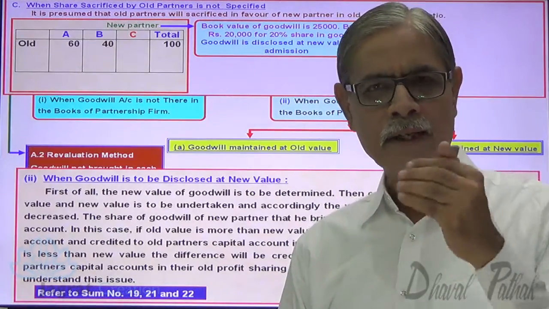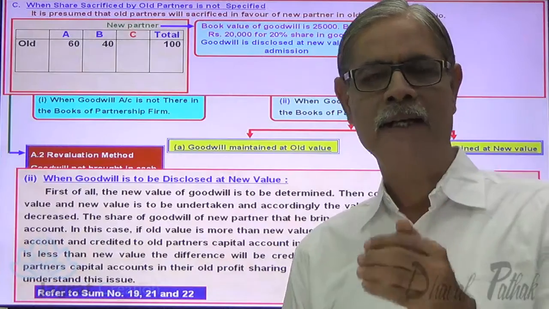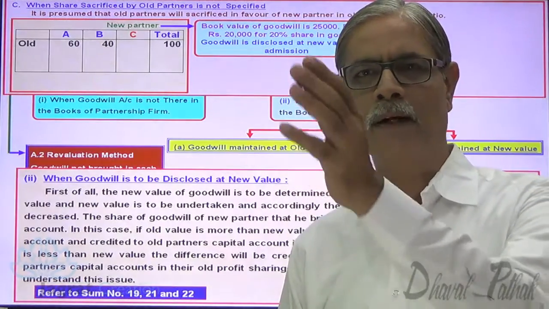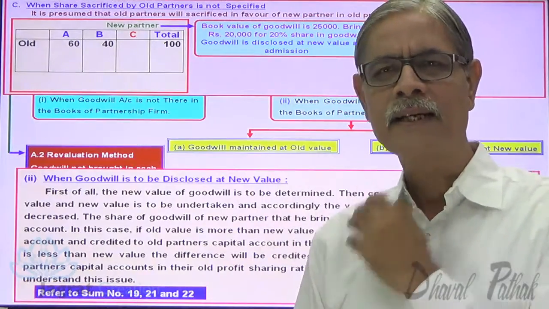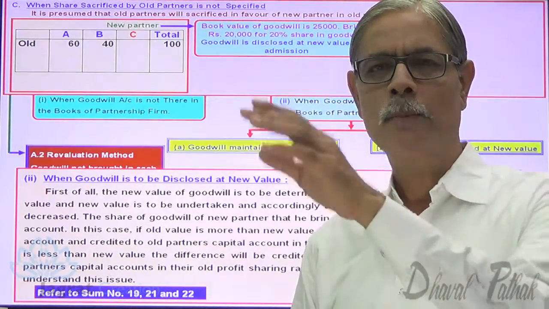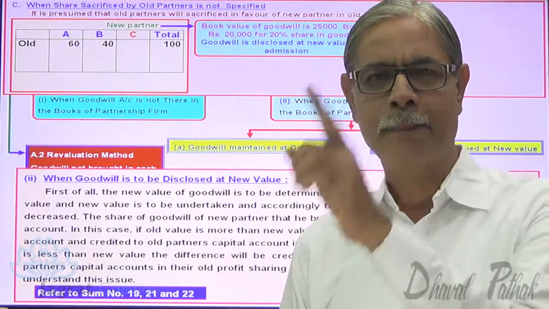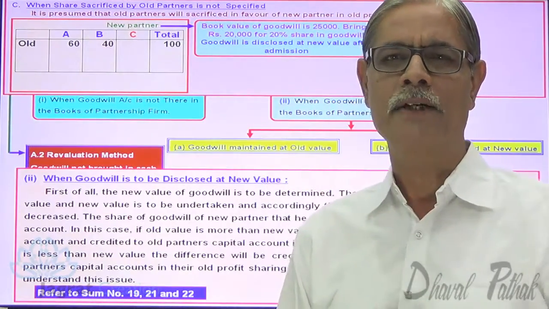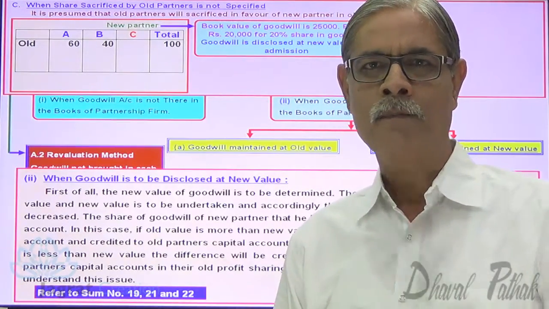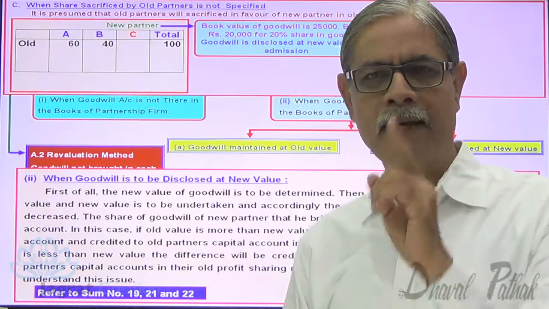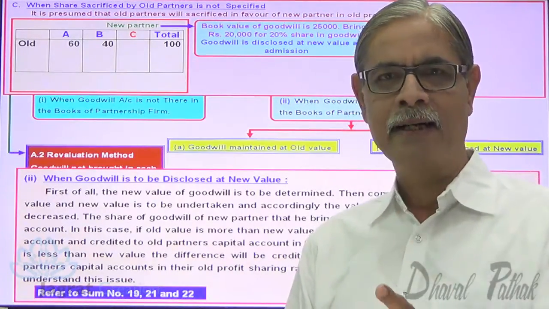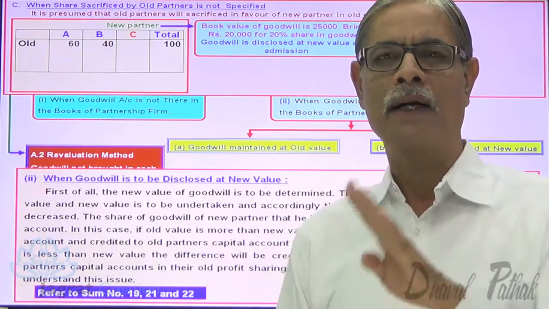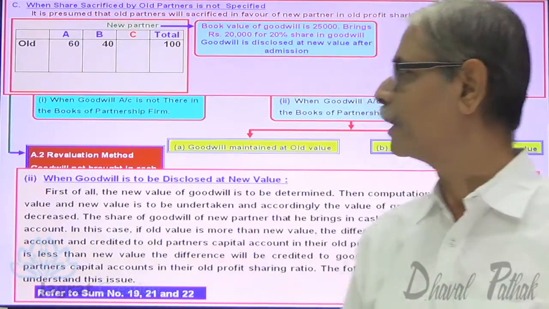Third step, increase in value of goodwill is to be credited to the old partner's capital account in the old profit sharing ratio, and if at all there is a decrease in the value of goodwill, that is to be debited to the old partner's capital account in the old profit sharing ratio. Third step is over. And whatever the cash brought by a new partner for goodwill has to be credited to the capital account of the new partner. That is step number 4. Observe it.